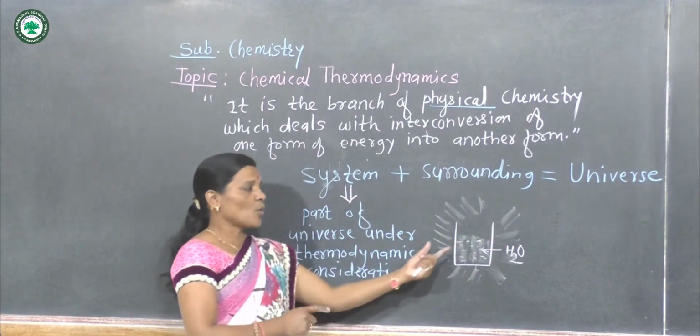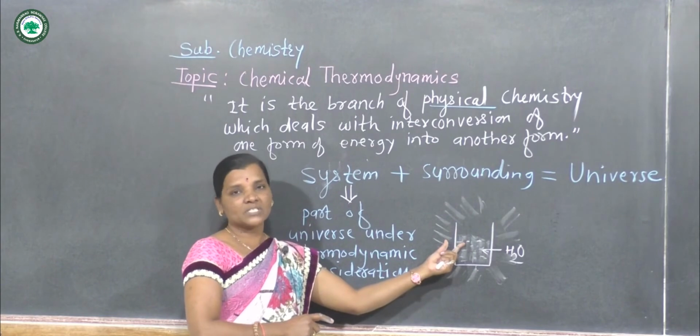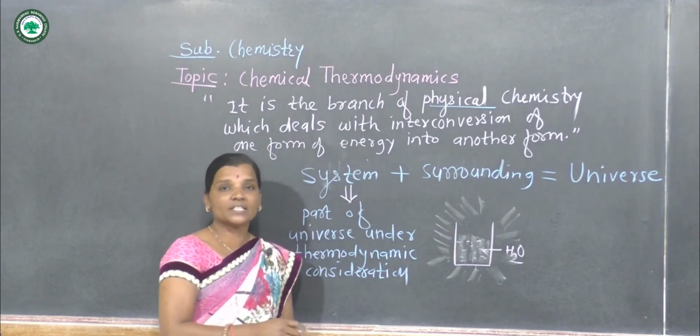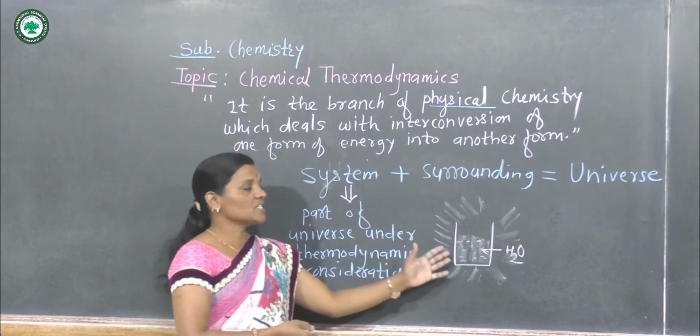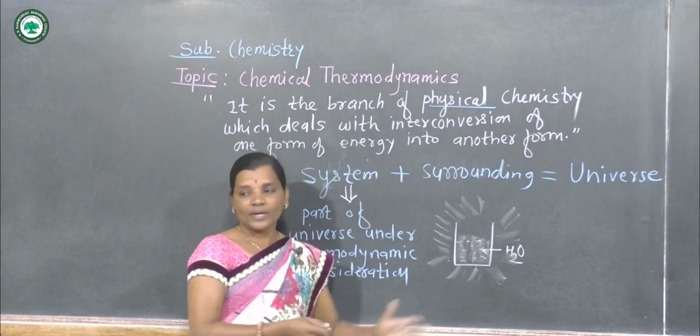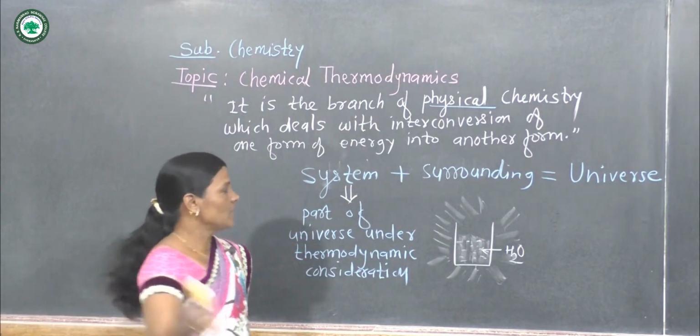That means whatever part is considered for the study of thermodynamics or to study the physical properties, that is called the system.